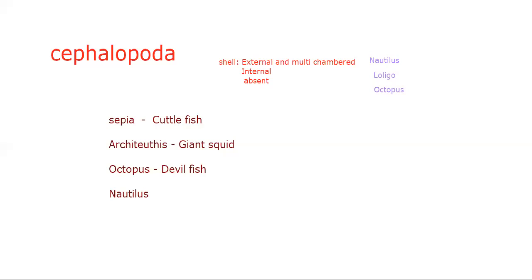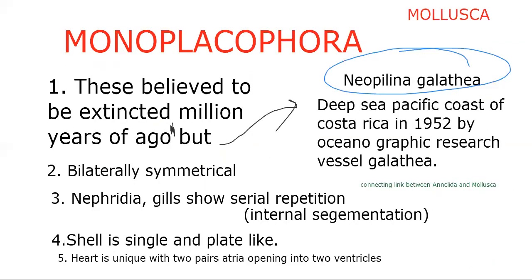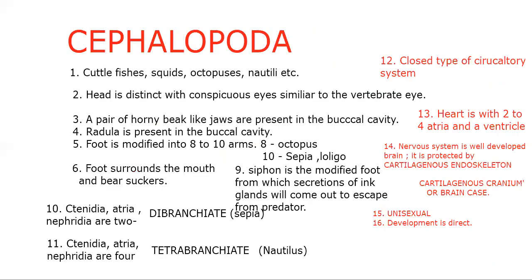Phylum mollusca: Aplacophora, Polyplacophora, Monoplacophora, Gastropoda, Scaphopoda, Pelecypoda, Cephalopoda. These are all the 7 classes of phylum mollusca. Okay.